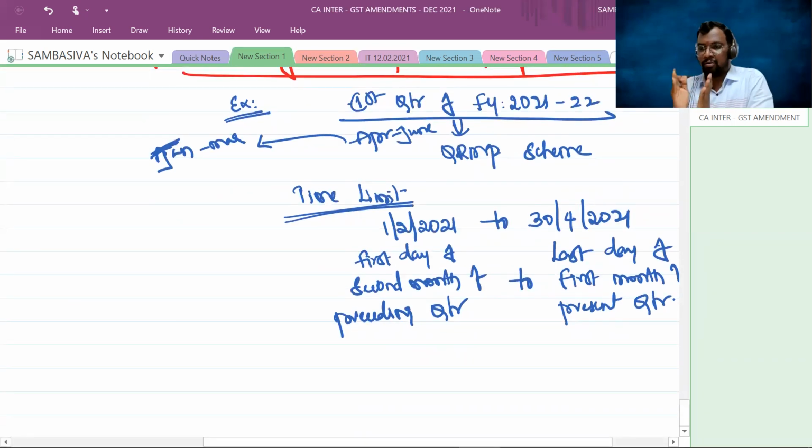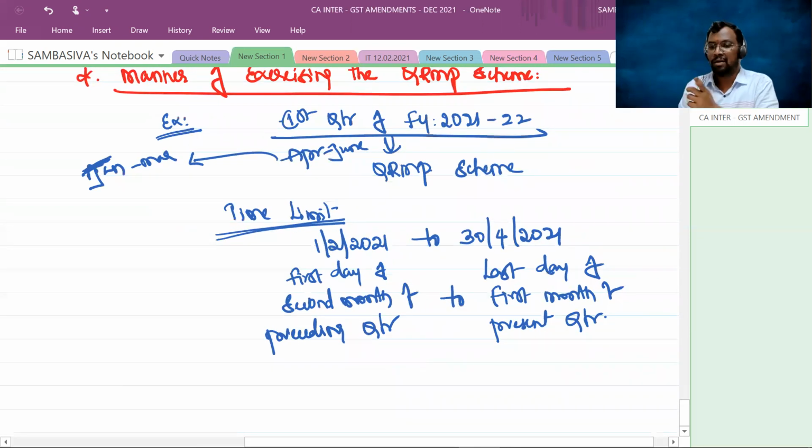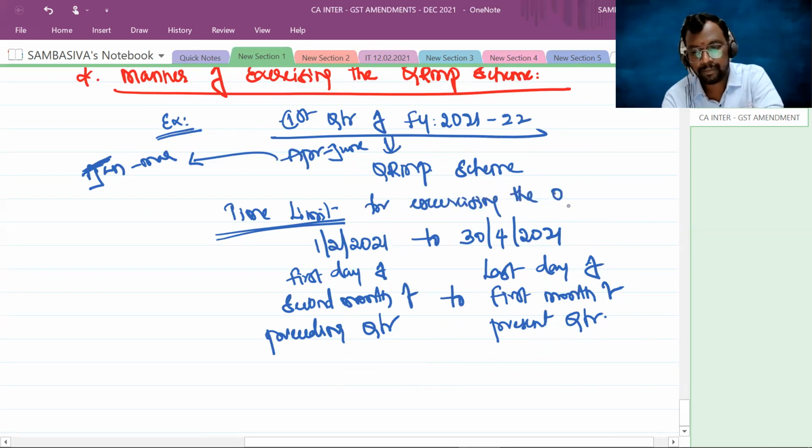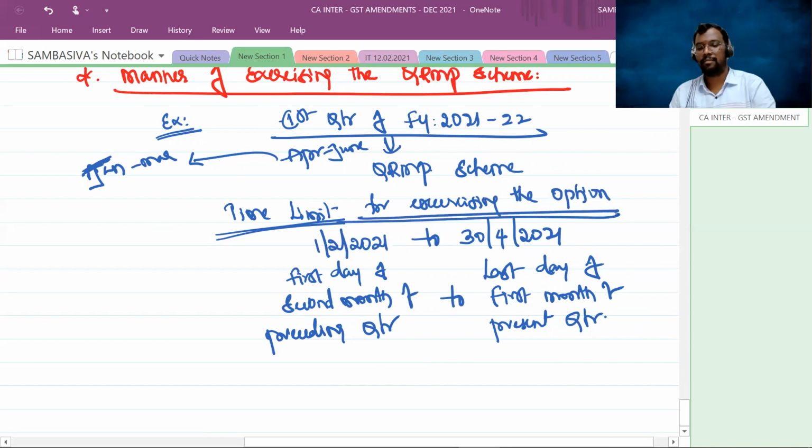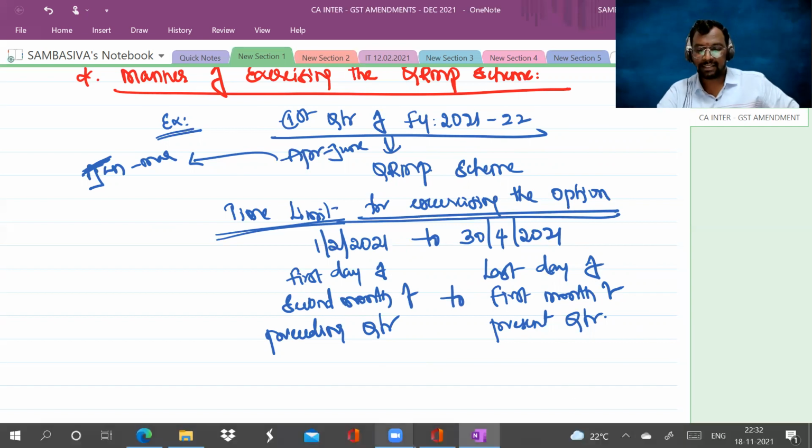So 1st February 2021 till the last day of the first month of present quarter. What is the present quarter? April to June. What is the first month? April. What is the last day? 30th April. Within this particular time limit is the time for exercising the option of QRMP scheme. Clear, sir, everyone? So that's what I explained regarding the manner of exercising this option.